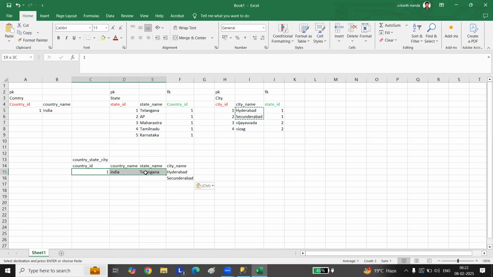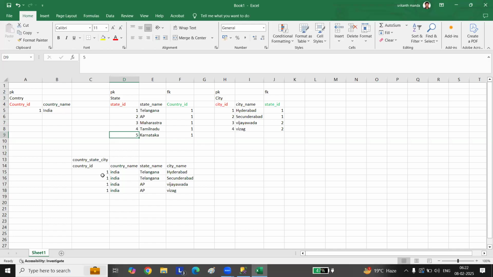This is the same Hyderabad and Secunderabad, right? I'll take Vizag and Vijayawada. So AP, get this here. This AP comes in India only, right? Did you see what is happening now?